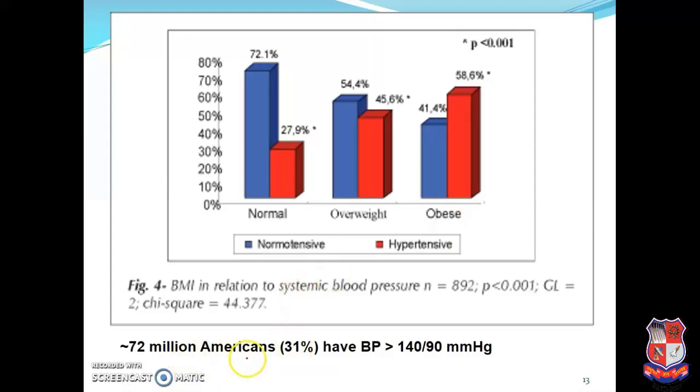72 million Americans, we can say 31% of Americans, have blood pressure more than 140/90 mm of Hg. So this is the ratio of patients who enter into hypertension.